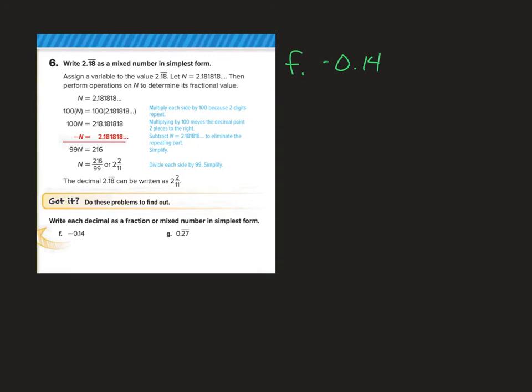So we take a look at what decimal places we have. So we've got 0.1, which is tenths, and 4, which is hundredths. So we can rewrite this as negative 14/100, and then just simplify by dividing each value by 2, since 2 will go into each of those. And we're left with negative 7/50 for our final answer.